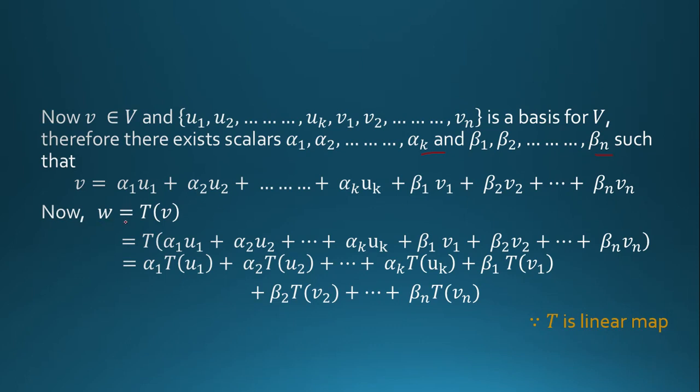Now W is equal to T of V. So we take transformation of this, and T is linear. So using the second property of linear map, alpha 1 T of U1 plus alpha 2 T of U2 plus alpha k T of UK plus beta 1 T of V1 plus beta 2 T of V2 plus up to beta n T of Vn, because T is a linear map.